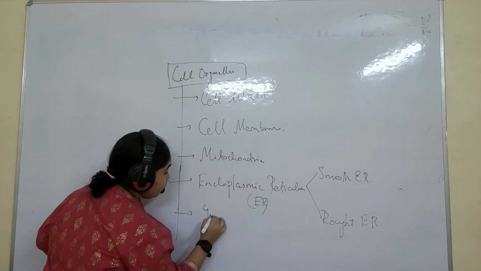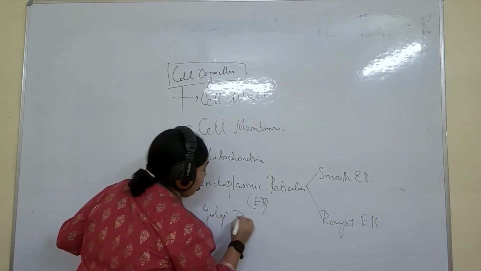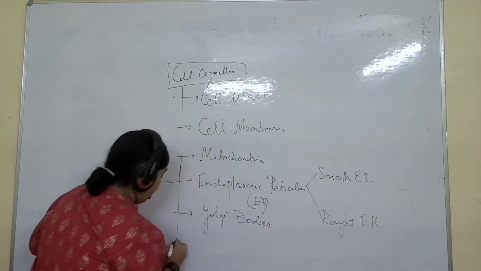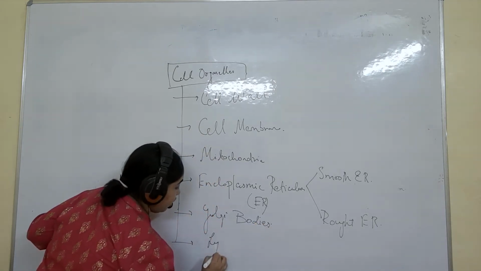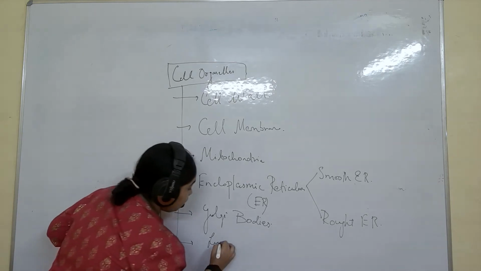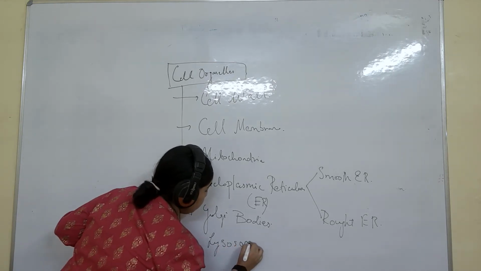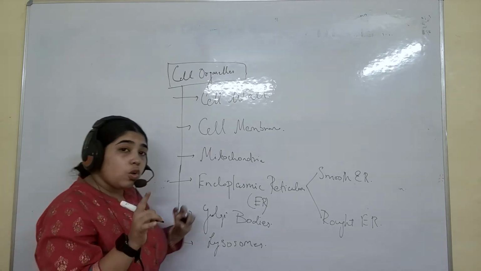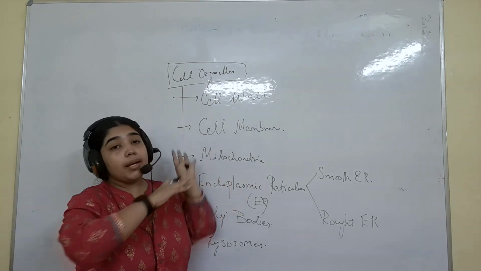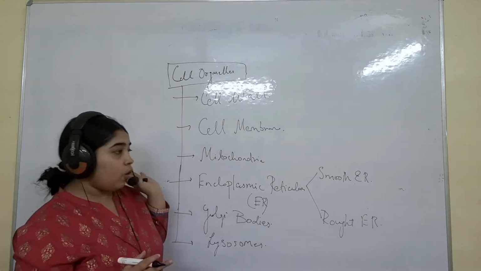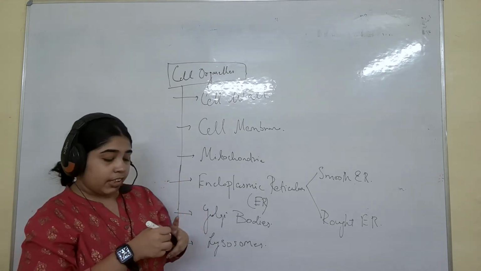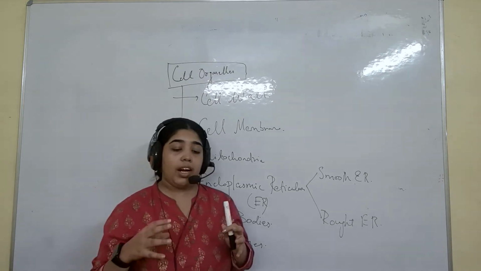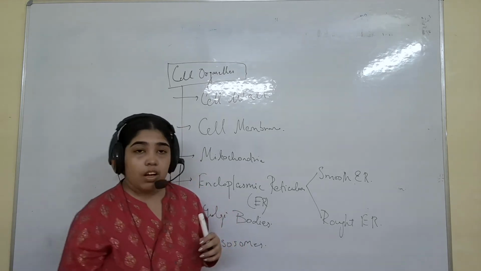Golgi bodies, lysosomes. So these are the few things we understand. Centrosome, centriole is completely in the next chapter. So here I am not including this, but in the next chapter I will be, because the whole chapter is about centrosome, centriole. If you don't understand the basis there only, you will not understand.